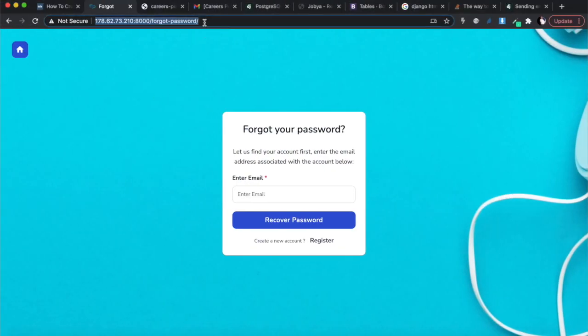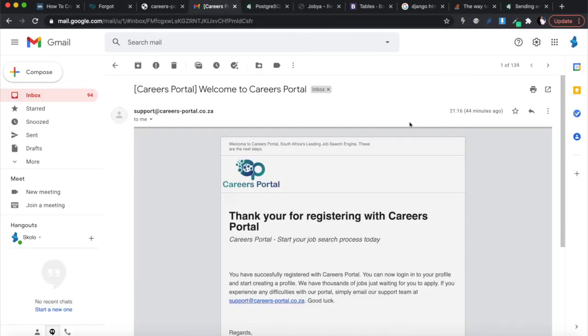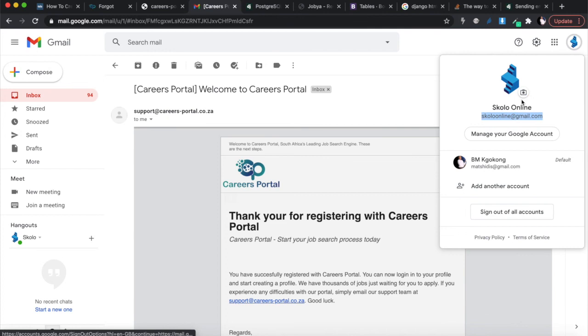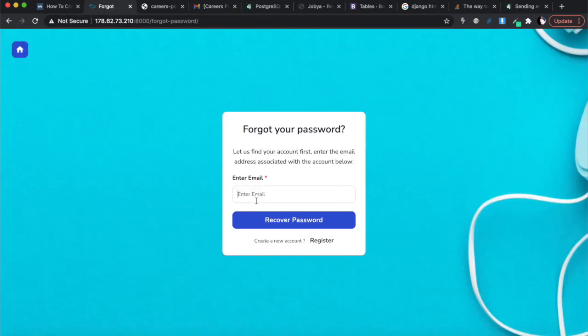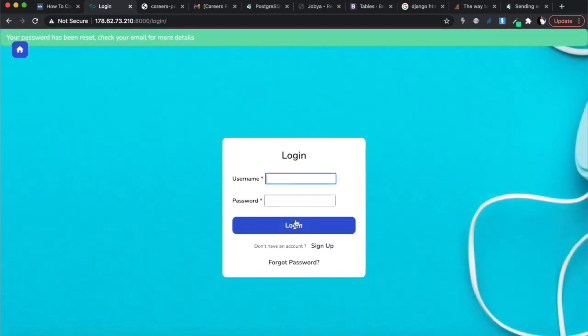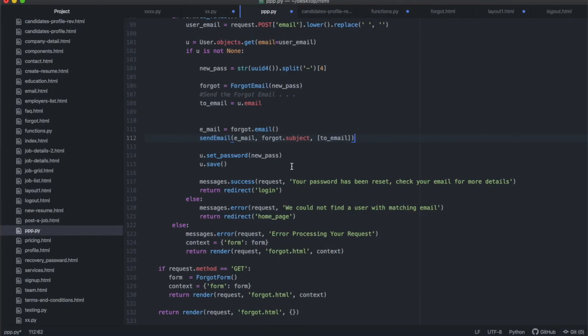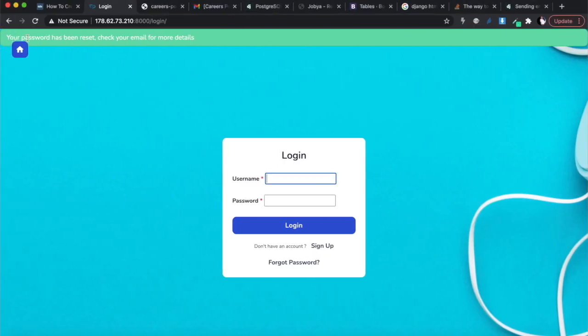I'm going to go back to forgot password, restart that page, and test it again. Let's copy my email address over here, schoolonline@gmail.com. That's the email that I use. Let's paste it in there, try recover password, and see what happens. There you go. It's supposed to take us to the login page and flash this message: your password has been reset successfully.